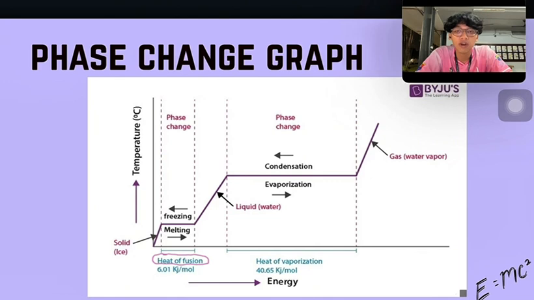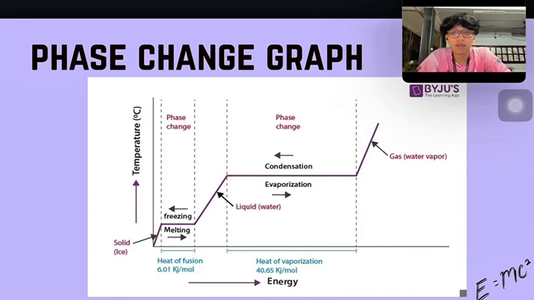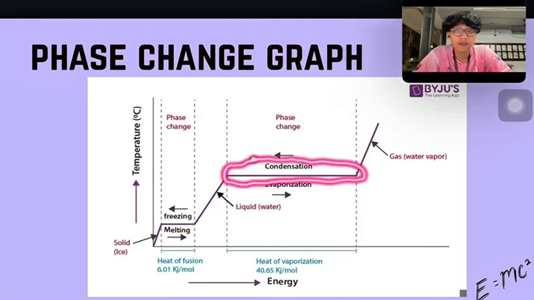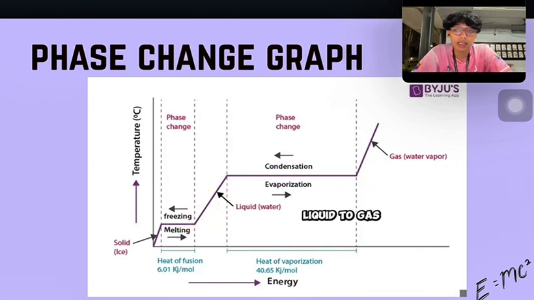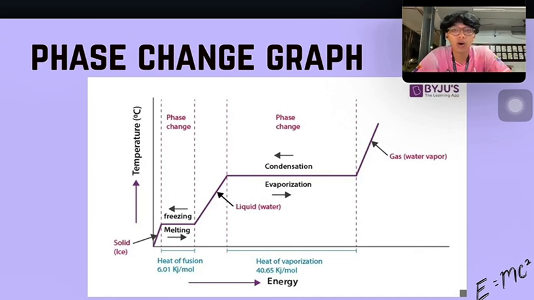The heat of fusion for water is 6.01 kilojoules per mole. Once all the ice is melted, the temperature of the liquid water begins to rise again until we hit the second plateau. This is the phase change from liquid to gas. Again, the temperature stays constant while the energy we add works to overcome the forces holding the water molecules together. This energy is the heat of vaporization, a much larger 40.65 kilojoules per mole for water. So this graph clearly shows that during phase change, the energy input changes the substance's state, not its temperature.